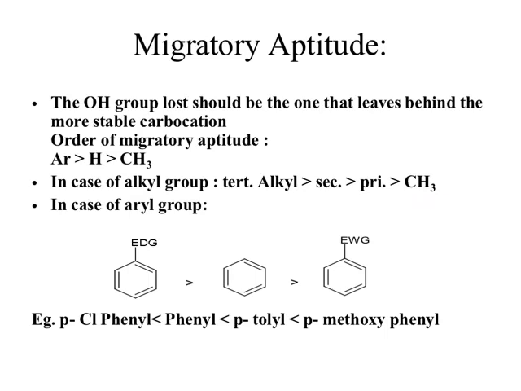If we have only aromatic rings, then we need to check whether any substituent is present on them or not, and this is the order if only aryl groups are present. EDG stands for electron donating group. If we have an aromatic ring with some electron donating substituent, that will preferably migrate. Then we have the benzene ring or phenyl ring, and then the phenyl ring along with an electron withdrawing substituent. These are a few examples of that.